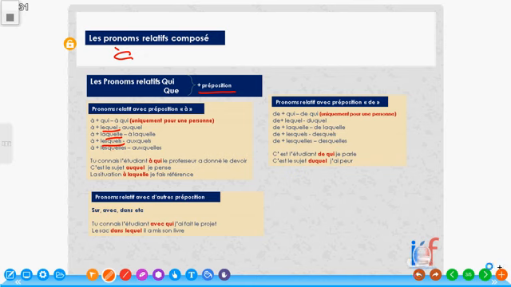So in this case, what we're going to be looking at is when you add a preposition à to all this, what does it change to? All right? À plus qui gives us à qui. À plus lequel gives us auquel. While à plus laquelle gives us à laquelle. À plus lesquels means auxquels, and à plus lesquelles means auxquelles.